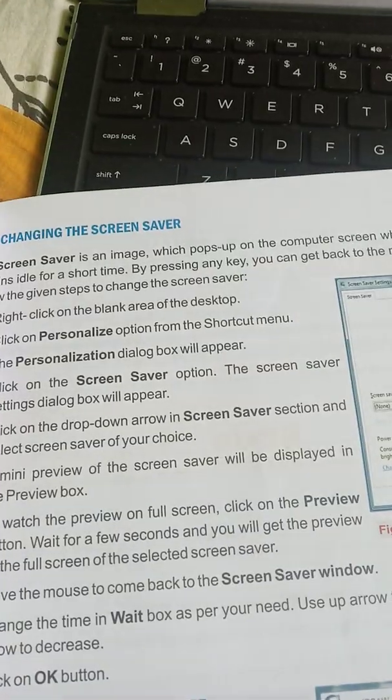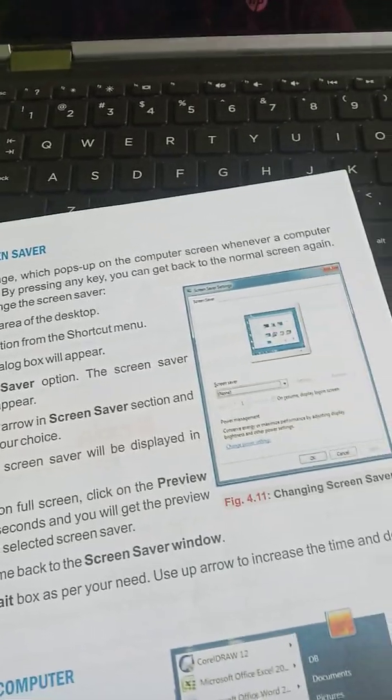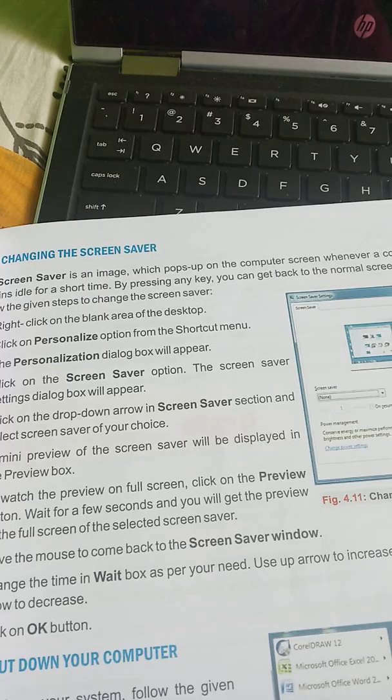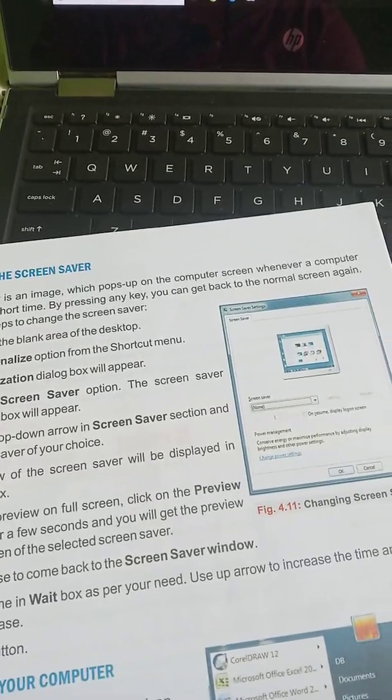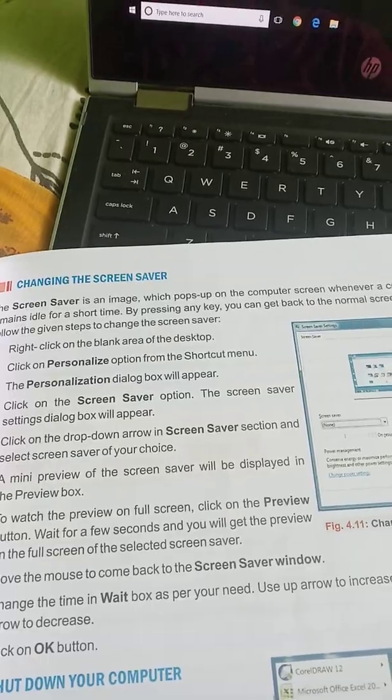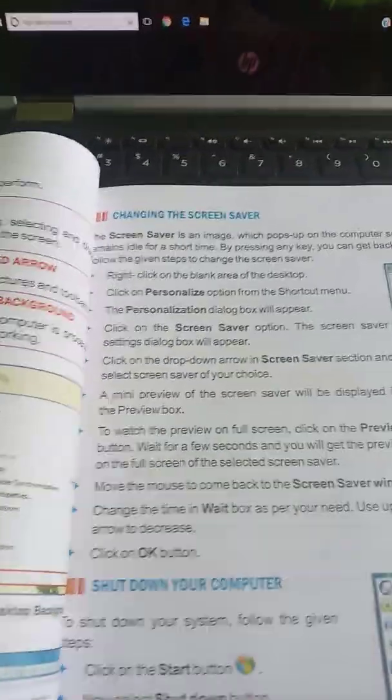Screensaver is an image which pops up on the computer screen whenever a computer remains idle for a short time. By pressing any key, you can get back to the normal screen again. Following are the given steps to change the screensaver. Children, first we understand what is screensaver.